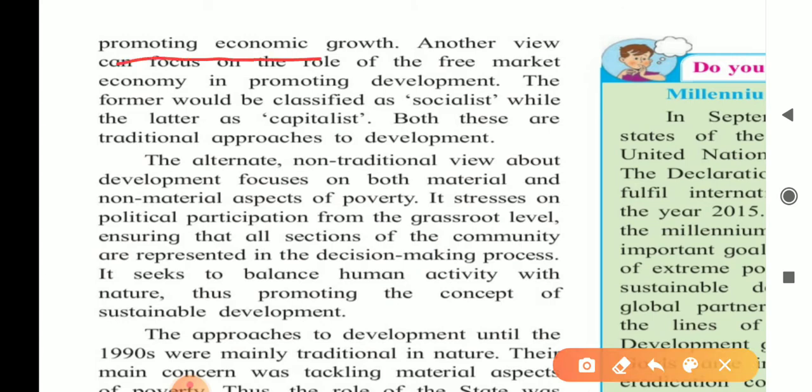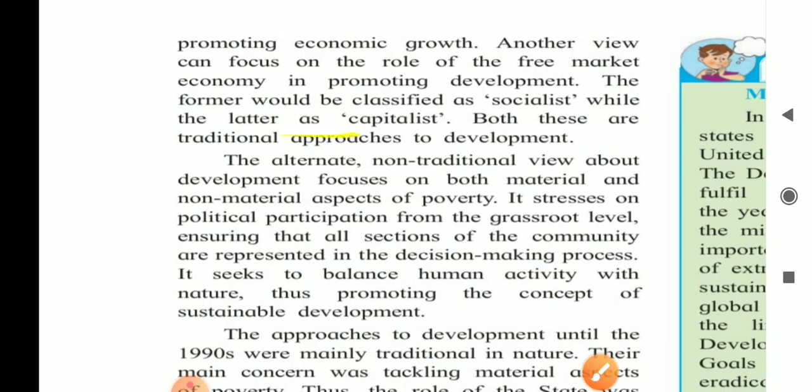Promoting economic growth. Another view can focus on the role of free market economy in promoting development. The former would be classified as socialist, while the latter as capitalist. Both these are traditional approaches to development.